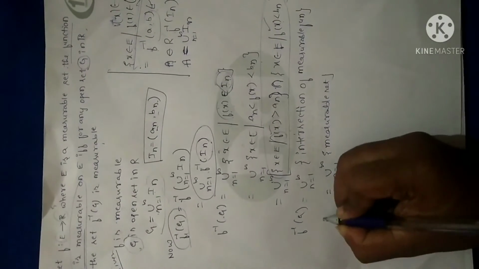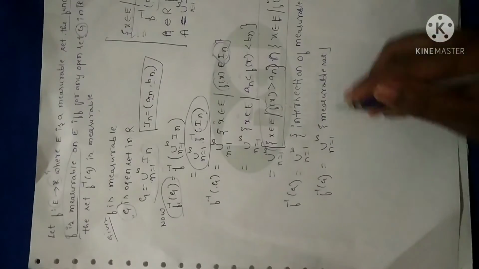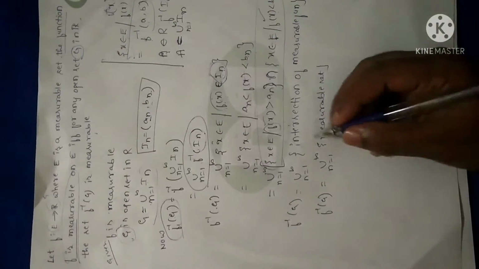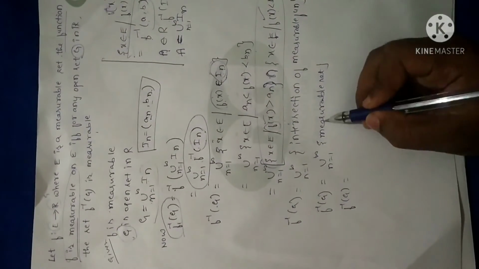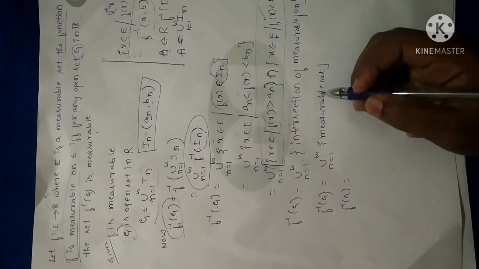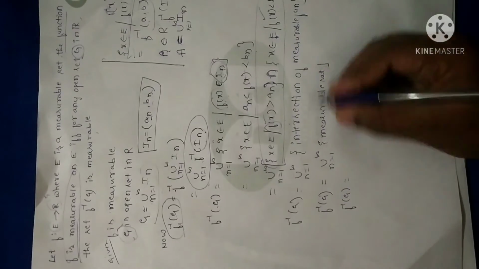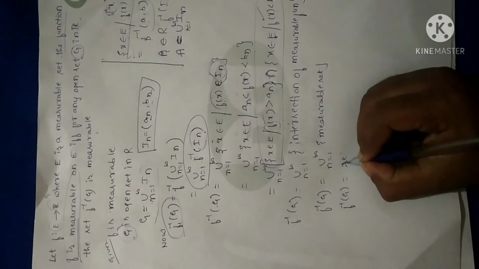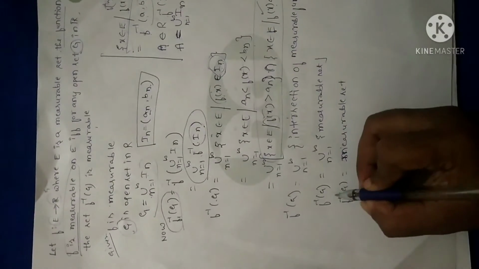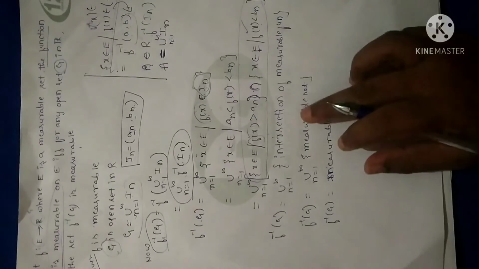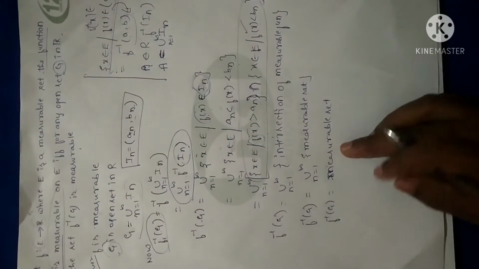Measurable set. What I have expressed as f inverse of g is a union of all the measurable sets. Clear? Next, since I have already proved the theorem that a countable union of measurable sets is measurable, I can say, or simply, since it is a union of measurable sets, f inverse of g is simply a measurable set. Meaning, when f inverse of g is expressed as a union of all the measurable sets, obviously it will be a measurable set, right? So I can say f inverse of g is a measurable set.